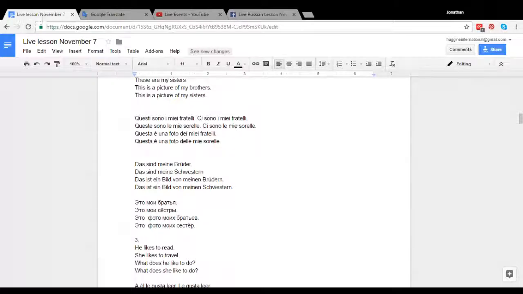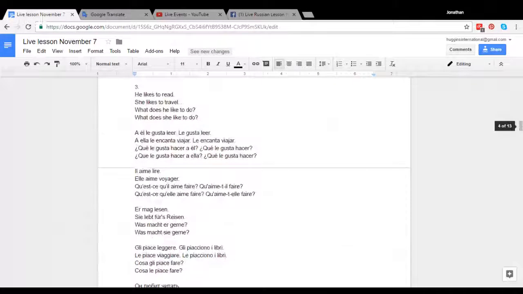So the adjectives and the nouns do change based on the case. If I were just identifying those people, I would say moji bratia, that's the nominative plural, and that's also for the adjective and for the noun. If I'm talking about a photo of them, that of them is the genitive form. So moji has to change, and bratiev has to change. And I would also have to use the genitive plural for sestyor. Okay.